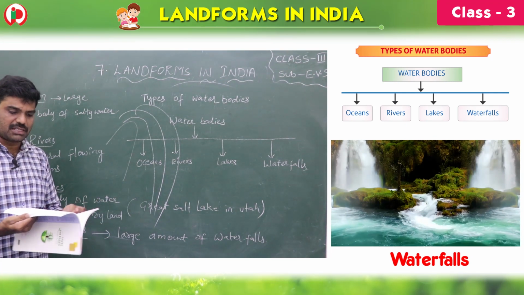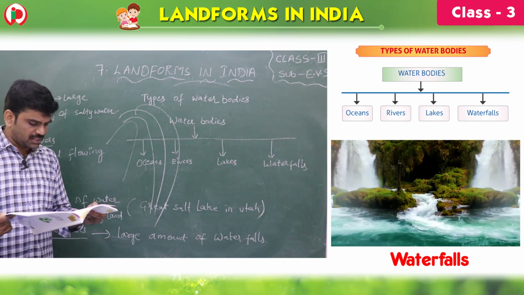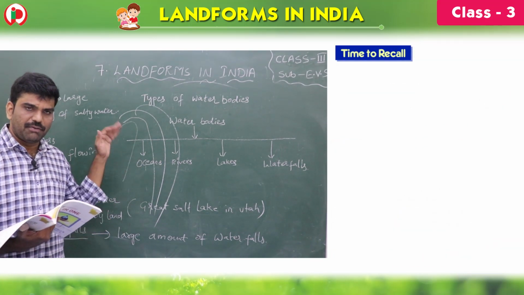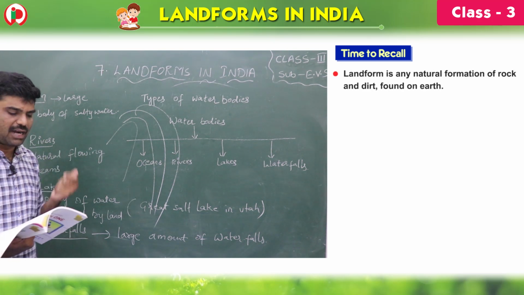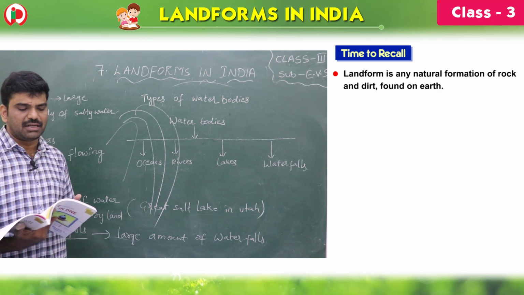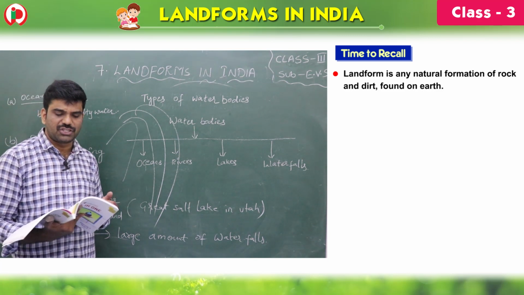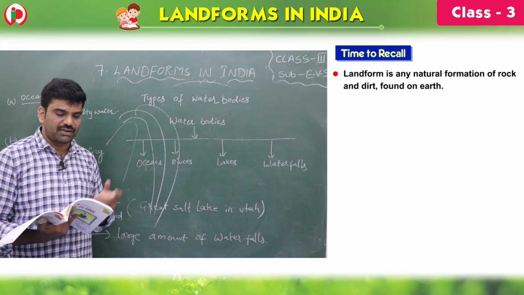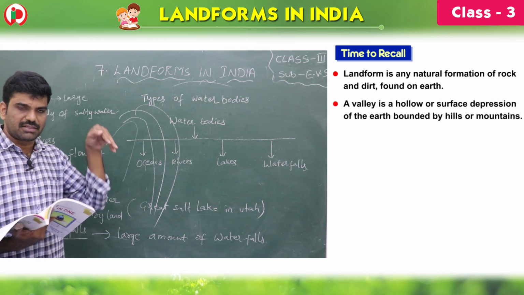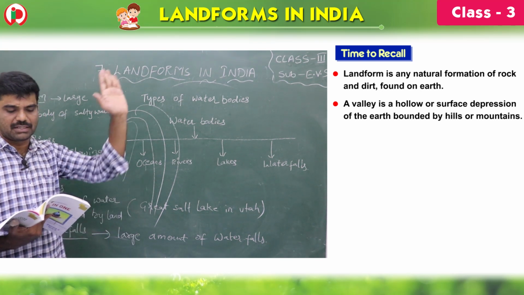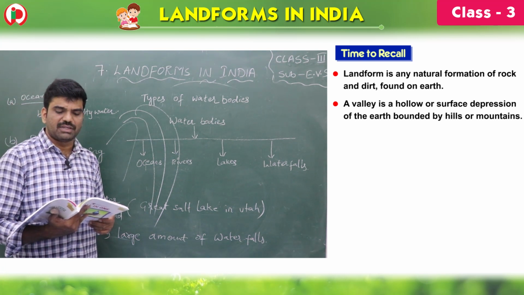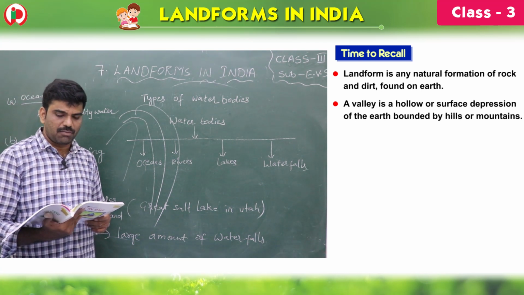Okay, children, this is page number 47. Now let's take page number 48. It's time to recall. Okay, we'll just recall the lesson. What is a landform? Any natural formation of rock and dirt found on the earth. Landform is any natural formation of rock and dirt, children. A valley is a hollow surface depression, whereas a mountain is a peak, children. It's an elevation. Valley is a surface depression of the earth bounded by hills or mountains.